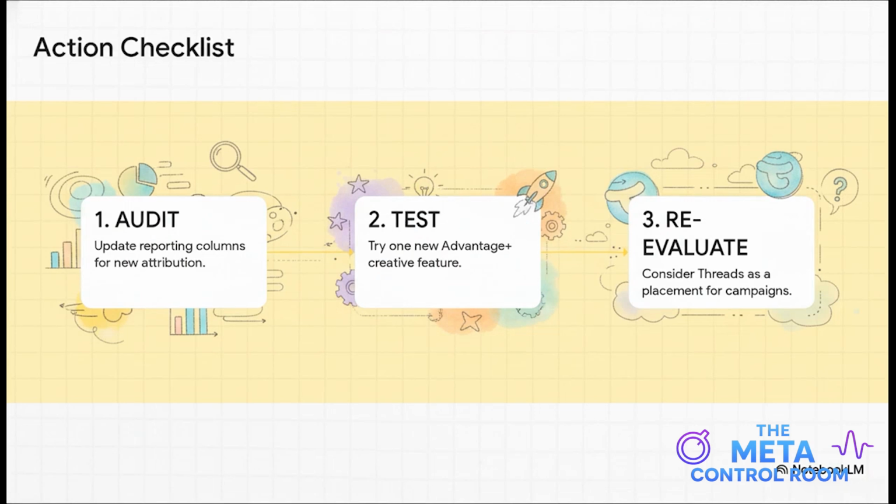So here are three simple, actionable steps you can take this week to get ahead of these changes. First, audit your reporting columns. Second, test just one new Advantage Plus creative feature. And third, take another look at Threads as a placement.